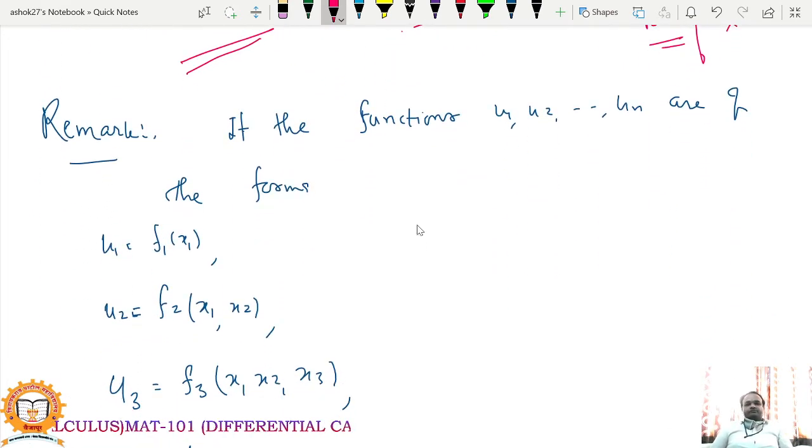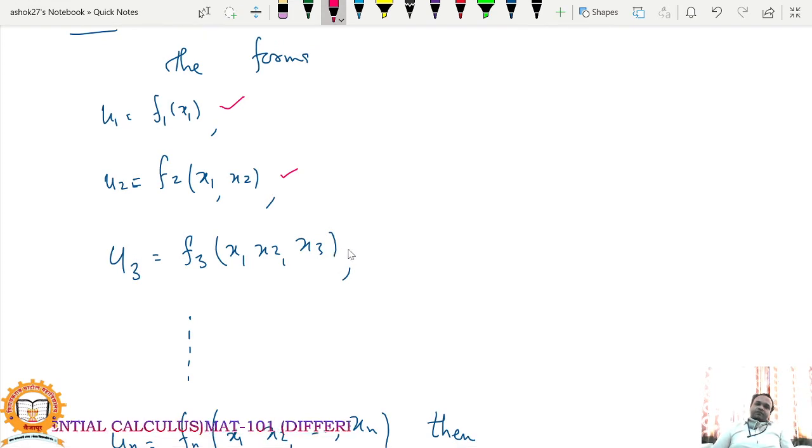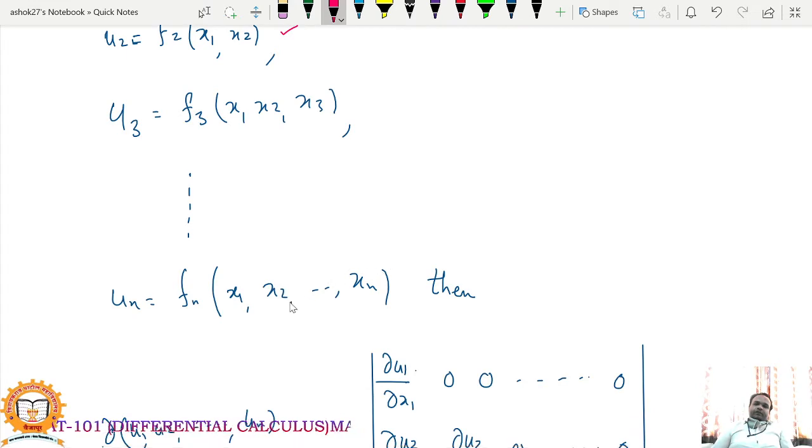So remark: if the functions u1, u2 up to un are of the form where u1 is just a function of x1, u2 is a function of x1 and x2, u3 is a function of x1, x2, x3, and un is a function of x1, x2 up to xn. Similarly, un minus 1 is just a function of x1, x2 up to xn minus 1, meaning xn is not there.